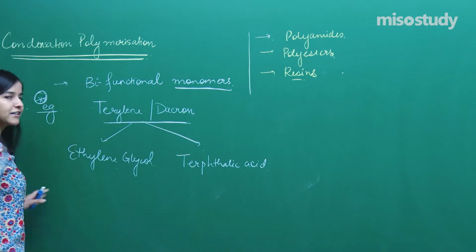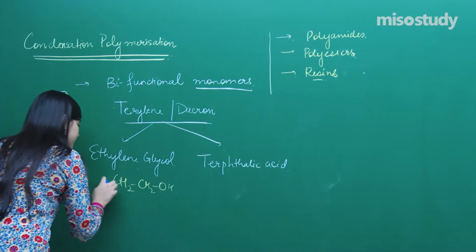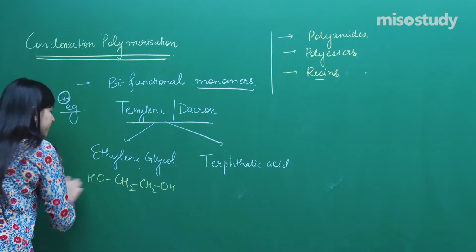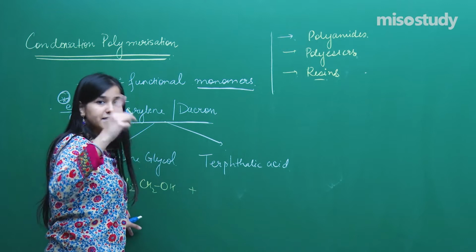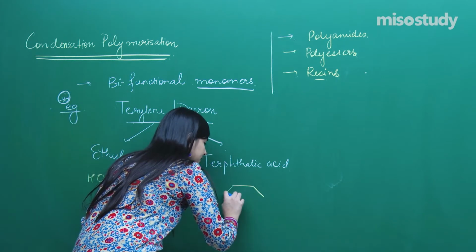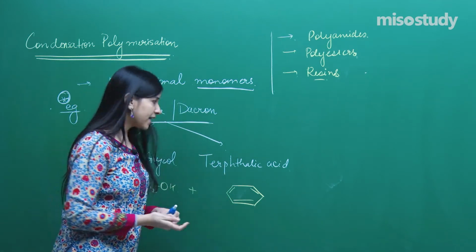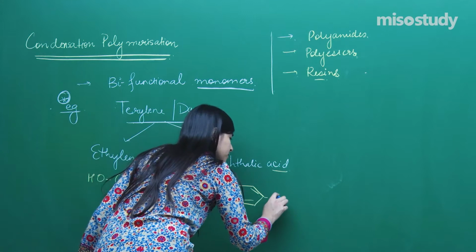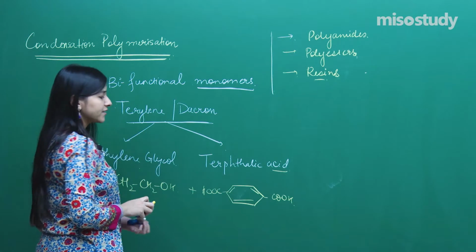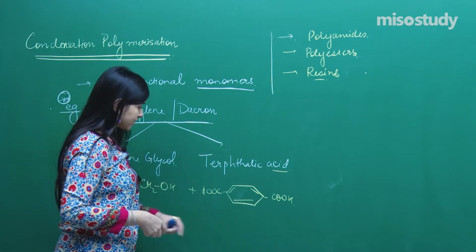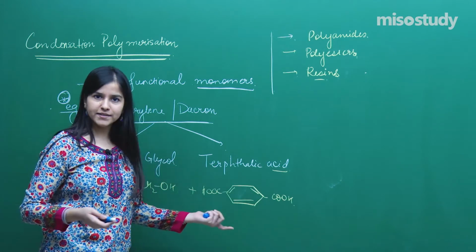Till then I am writing ethylene glycol. Yes, this is ethylene glycol. I hope everybody knows that. Ethylene glycol, I am making it react with terephthalic acid. Phthalic acid has got a benzene ring. Let's draw a benzene, right? What else do I have? I have got acid, COOH groups, done. That is what the terephthalic acid is, right? So it's 1,4-dibenzoic acid. That is what it is.